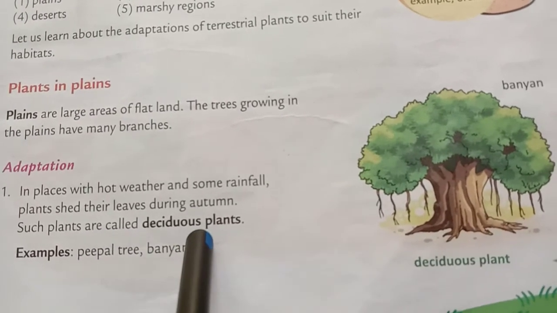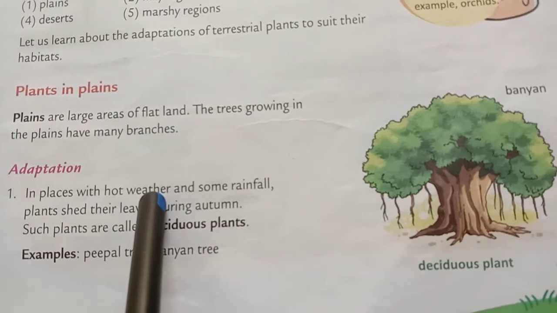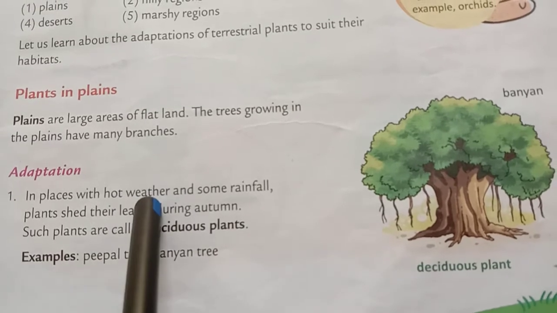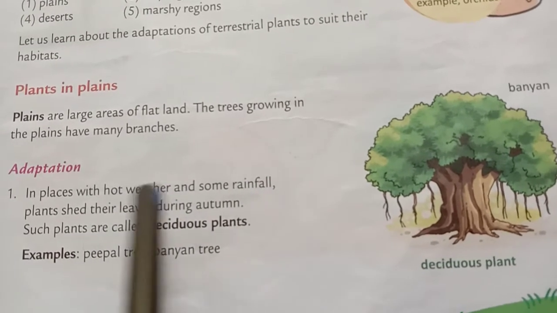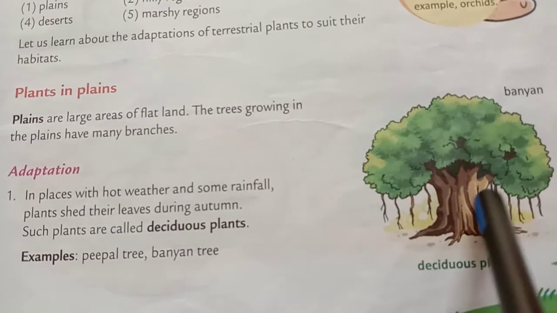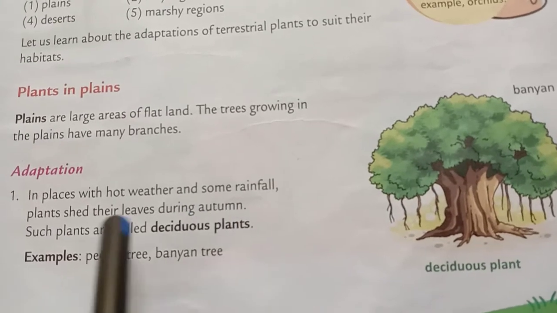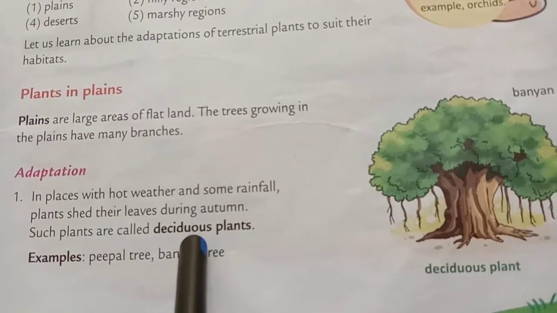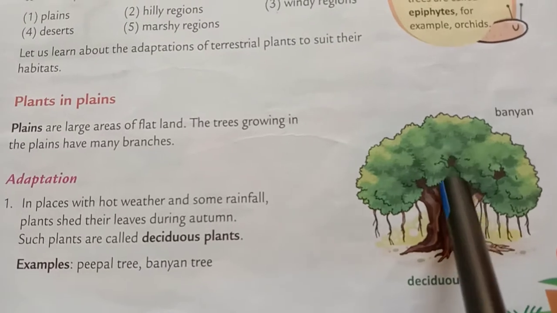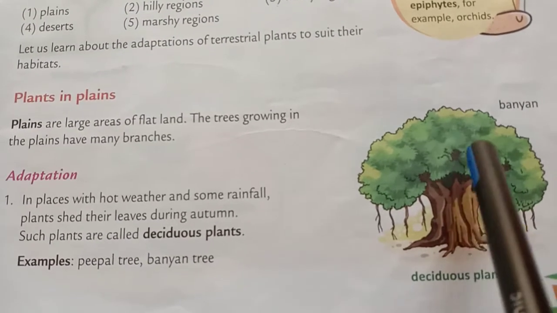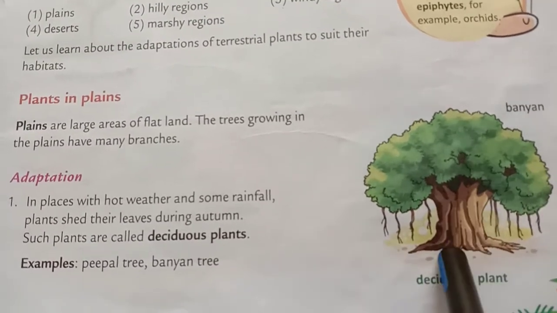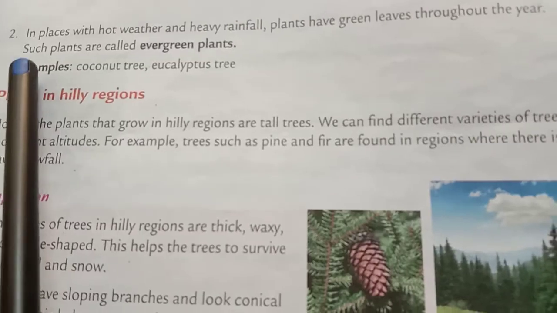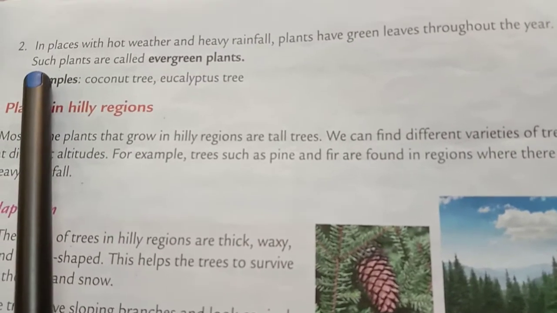Now what are deciduous plants? In places with hot weather. Okay, so in places where there is hot weather and some rainfall, plants shed their leaves during autumn. Those plants are called deciduous plants. We have the picture, that is a banyan tree. So the banyan tree is a deciduous plant. Okay. Now the second adaptation is in